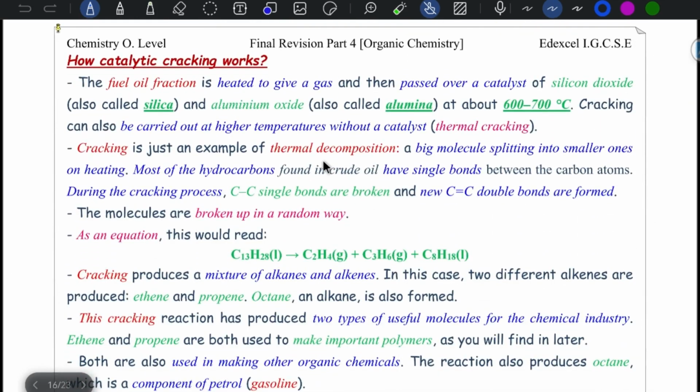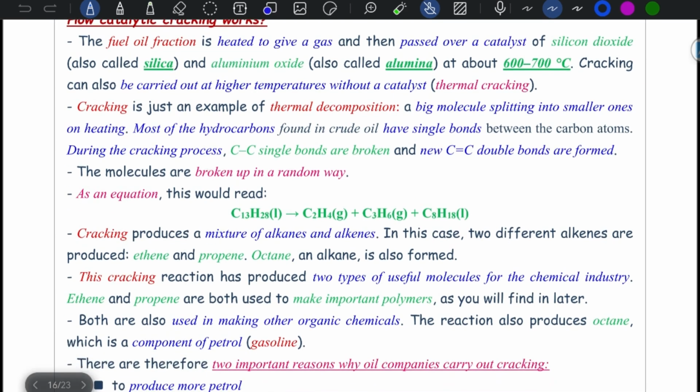How catalytic cracking works: the fuel oil fraction is heated to give a gas and then passed over a catalyst, silicon dioxide, which is called silica, or aluminium oxide, which is called alumina, at a temperature of 600 to 700 degrees Celsius. They may ask you about this. Cracking can also be carried out at higher temperature without a catalyst, which is called thermal cracking. Cracking is just an example of thermal decomposition, a big molecule splitting into smaller ones on heating.